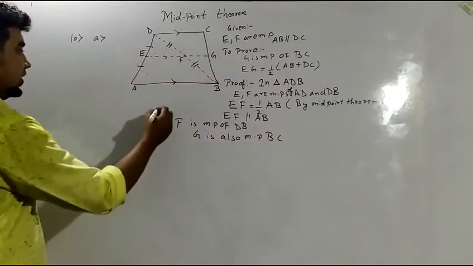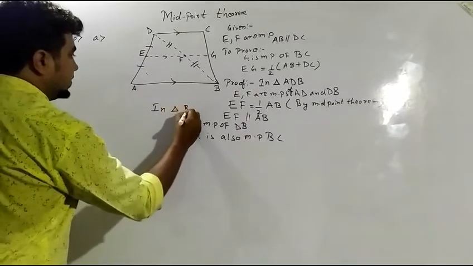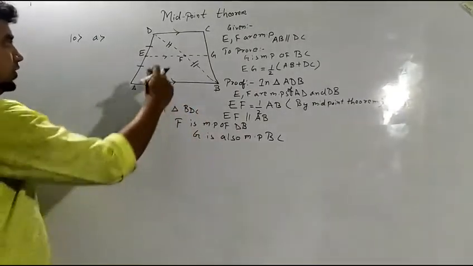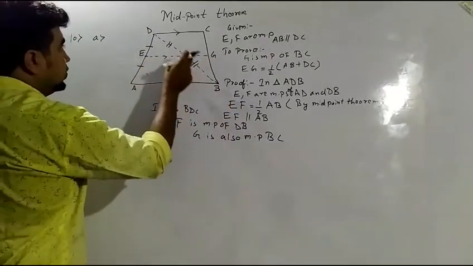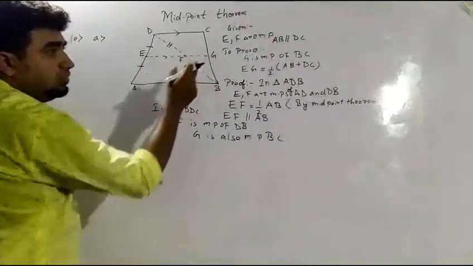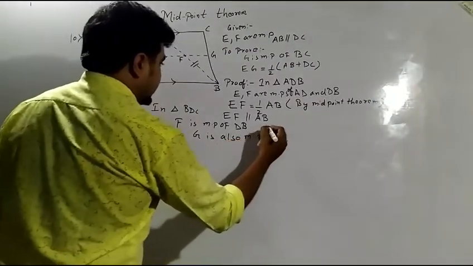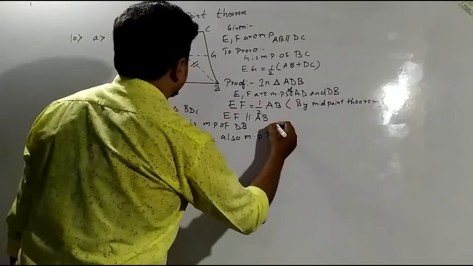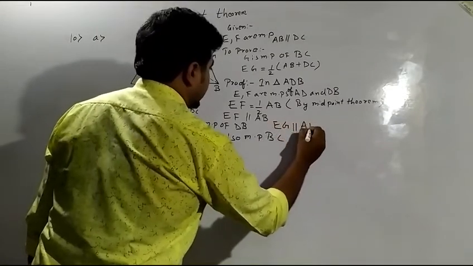If I am talking in triangle BDC, F is the midpoint, and as we know that EF is parallel to AB, FG will also be parallel, so we can say that EG will also be parallel to AB.